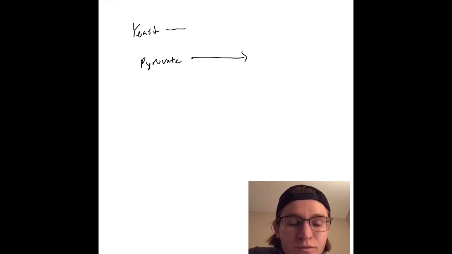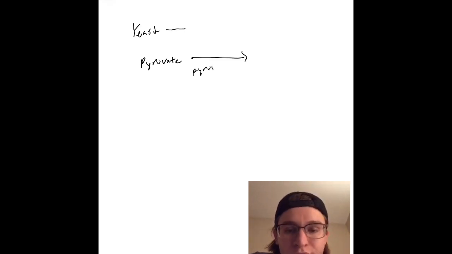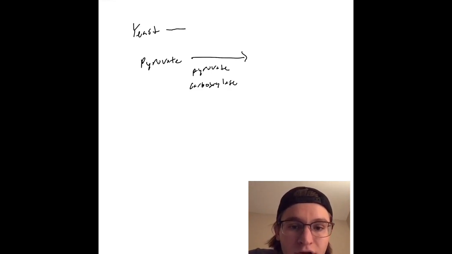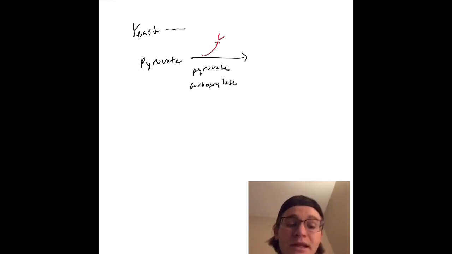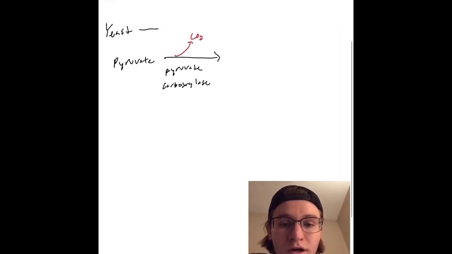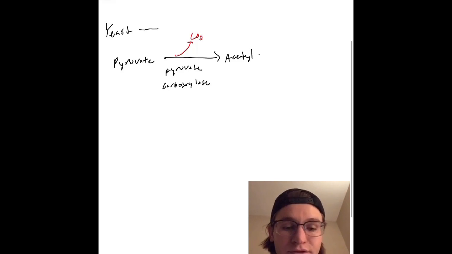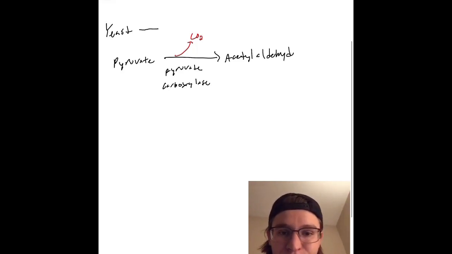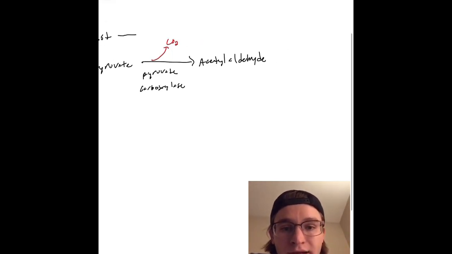So we're going to start off by talking about yeast. Yeast is very important. It's a fungus, a eukaryote, but it's very important in what we eat: bread, beer, and all that good stuff. So pyruvate's the starting product, and pyruvate carboxylase. I misnamed it here. It's pyruvate decarboxylase because it's letting go of CO2, carbon dioxide, and it's going to form acetaldehyde.